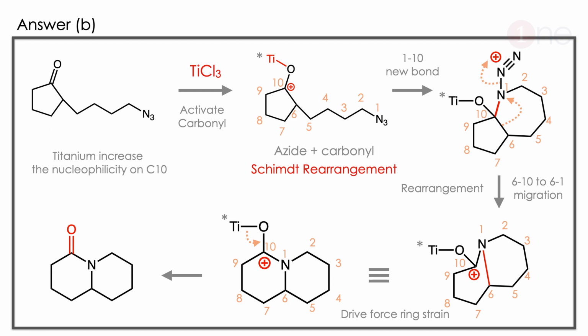Here you have to know two things. One is titanium trichloride. Everybody thinks acid will be the catalyst. This catalyst is a Lewis acid catalyst. This also behaves like an acid. The second thing is the Schmidt rearrangement. You should know the Schmidt rearrangement when azide and carbonyl are there. Here the full driving force is ring strain. The 5-member becomes 6-member.